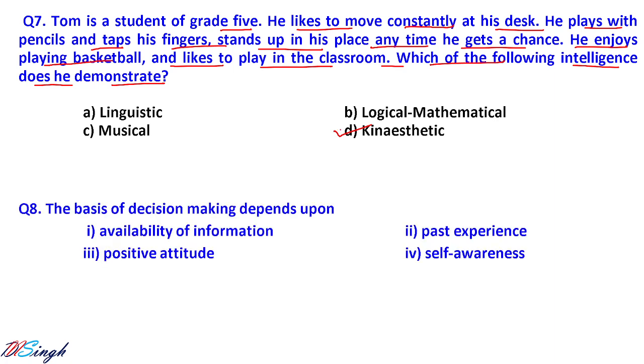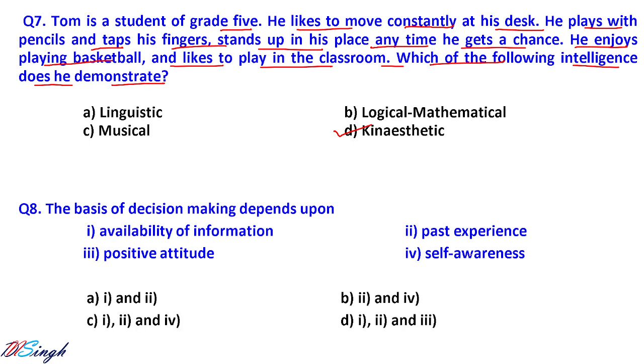Let us go for question number 8. The basis of decision making depends upon availability of information, past experience, positive attitude, self-awareness. There are the options. So on which does the decision making depend? Decision making depends on the availability of information, obviously. That is going to affect your decision.